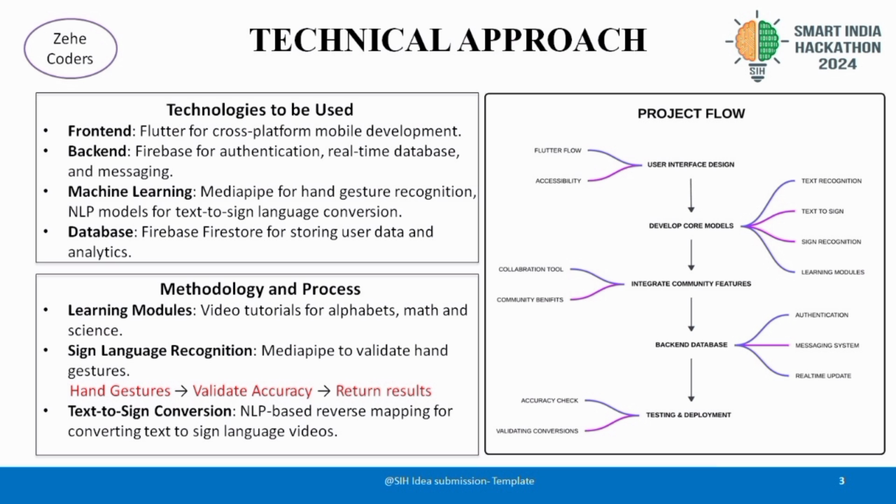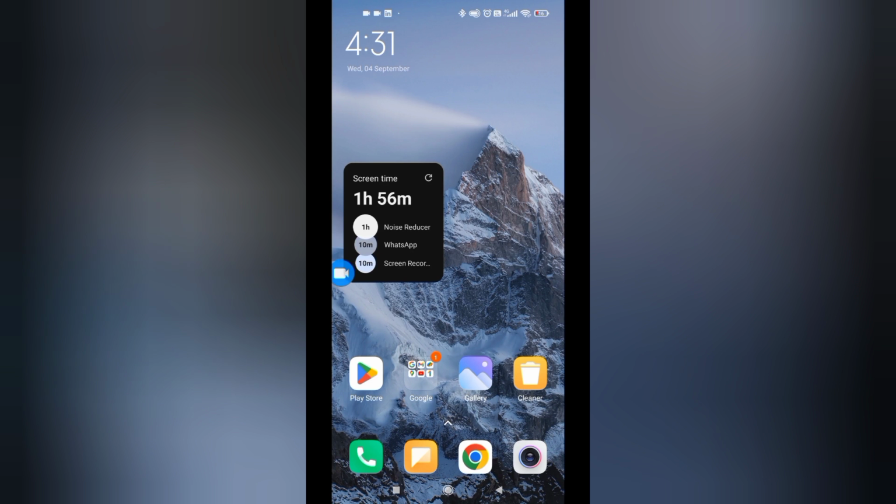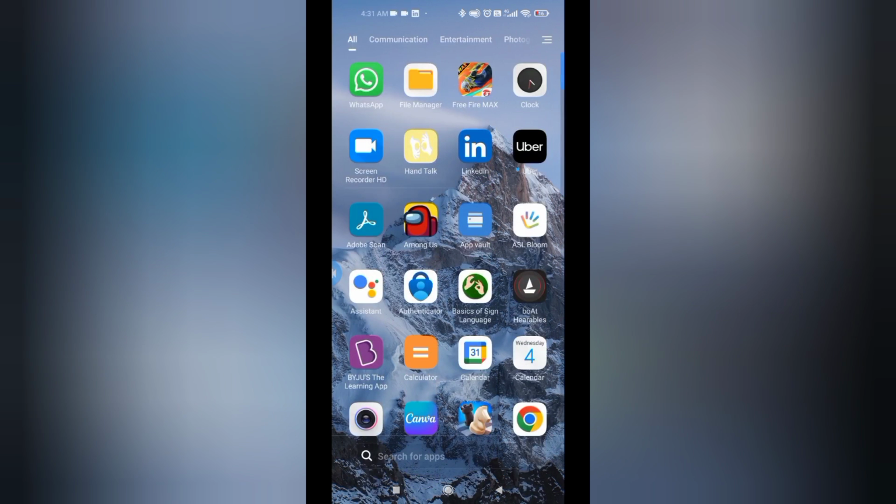MediaPipe detects hand landmarks from each video frame, which are then processed to identify specific sign language gestures. We have also implemented NLP models for text-to-sign conversion. These models process the written text, map these to corresponding sign language gestures, and generate videos that accurately represent the signs. In terms of data storage, we use Firebase Firestore, which securely stores user data and analytics, enabling real-time updates and personalized learning paths. Now we'll briefly demonstrate our app prototype.